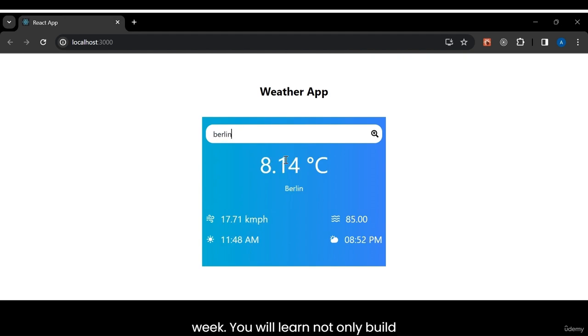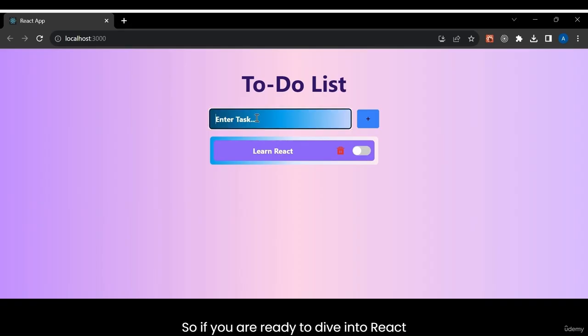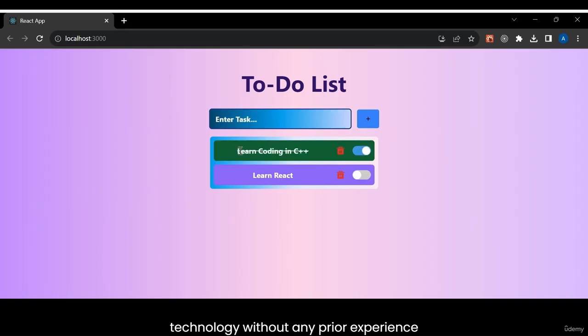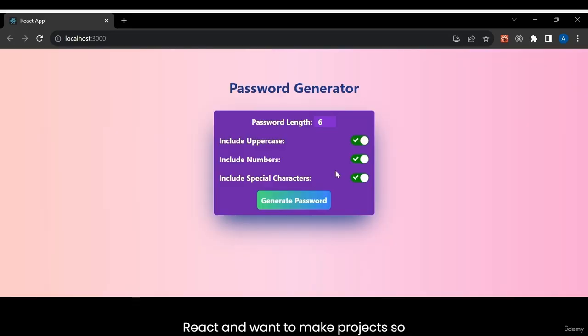By the end of the week, you will not only build 7 projects but also gain a solid understanding of React.js principles. So if you are ready to dive into React technology without any prior experience, or if you have a basic understanding of React and want to make projects, this course is for you.